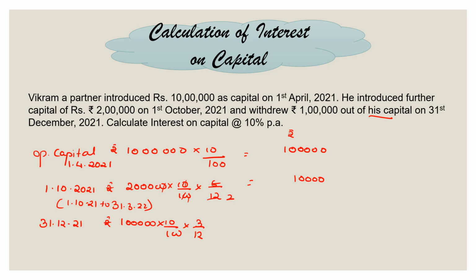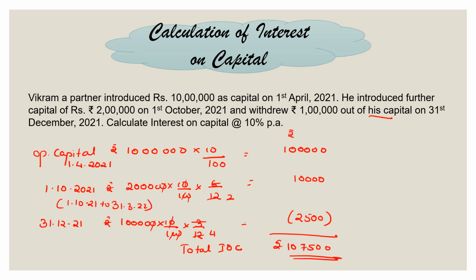Whereas here on 10 lakh, the entire amount we have provided. So we have to remove this amount from the total interest on capital. So calculate this way and you find it is 2,500, which is not entitled. So once you remove this, 1 lakh 10,000 minus 2,500, you get 1 lakh 7,500 as the total interest on capital which Vikram is entitled to.